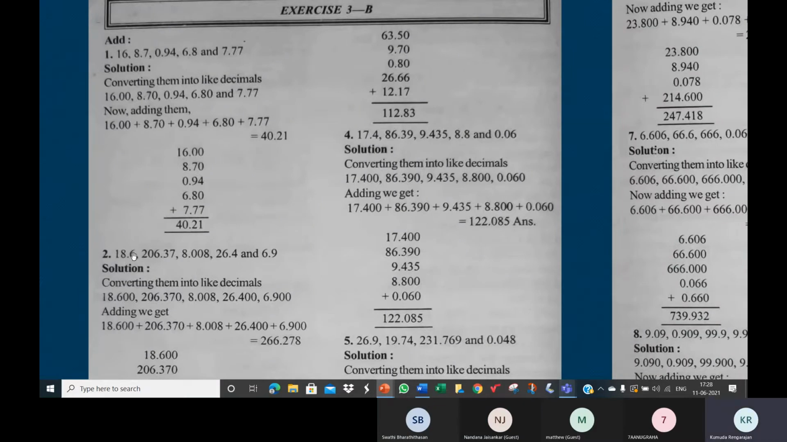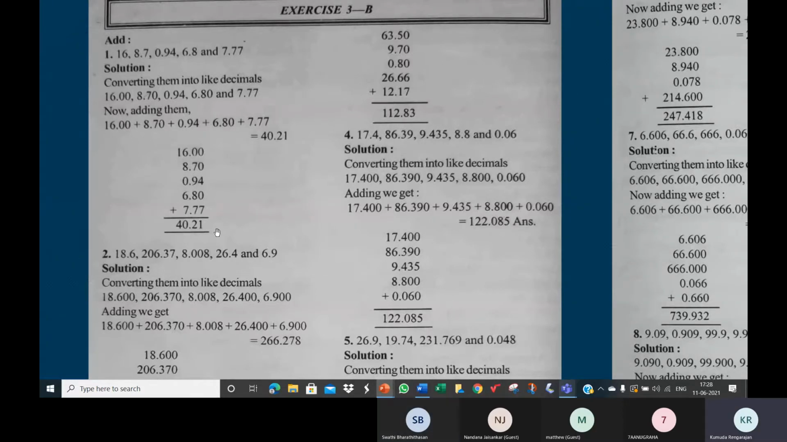So in the second one, children, see again, we have 5 decimals. How many decimal places in 18.6? Ma'am, only 1 decimal place. In the second decimal, how many decimal places? Ma'am, 2 decimal places. In the third one? Ma'am, 3 decimal places. Fourth and fifth? Ma'am, in the fourth one, 1 decimal, and in the last one also 1 decimal. All right, so what is the maximum number of decimal places we have in these 5 numbers? Ma'am, 8.008 has the maximum. Yes, it has 3 decimal places.